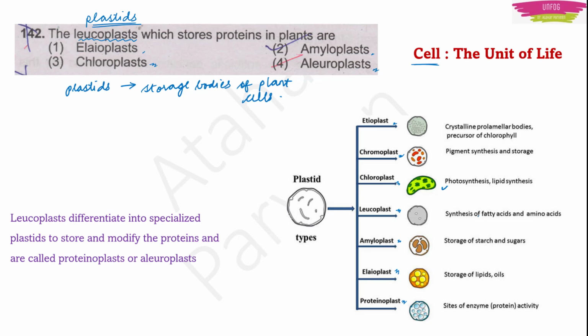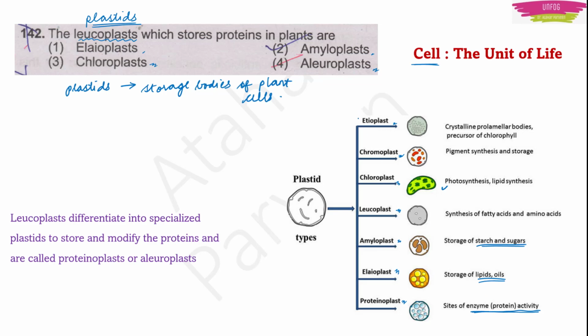Then we have the leucoplasts. Leucoplasts store the fatty acids and amino acids. Then we have amyloplasts. These store the starch and sugars. Then we have eleoplasts. Eleoplasts will store lipids and oils. Proteinoplast, last type of plastid we have. These are the sites of enzyme or protein activity. Okay. So they will store enzymes.